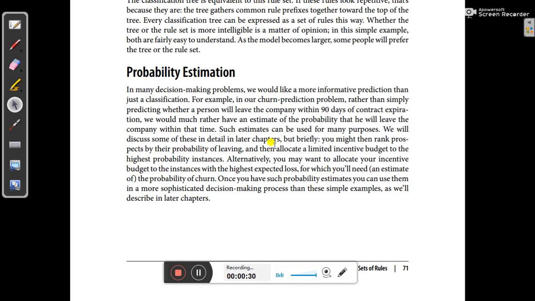Here you can see it is basically about predicting whether a person will leave a company within 90 days of contract expiration or not. That is the problem.